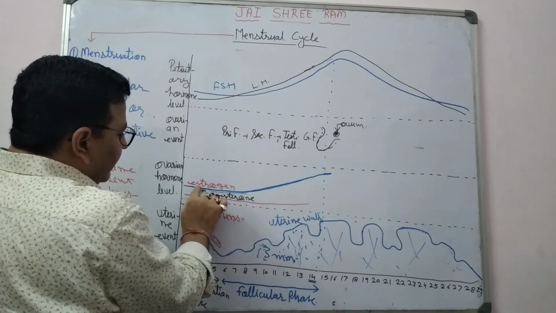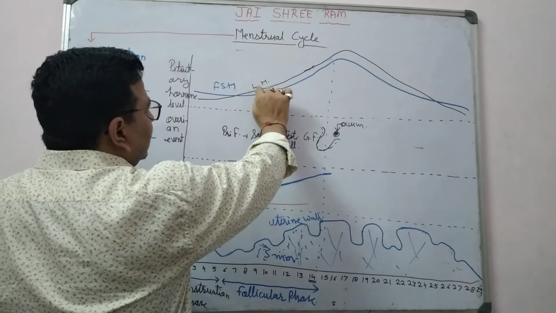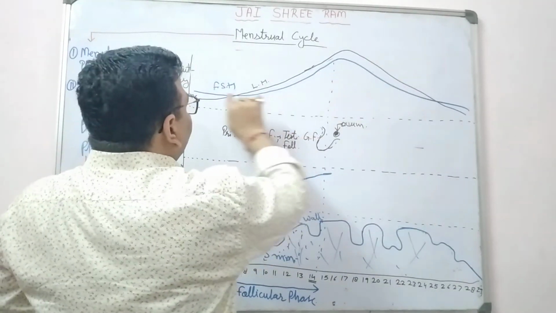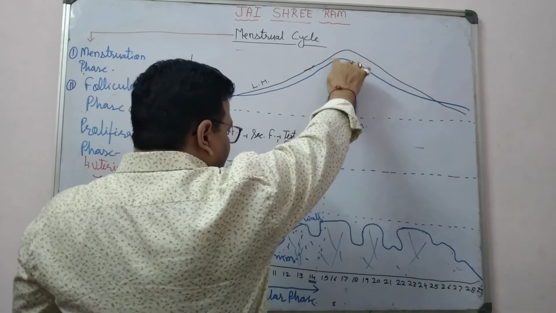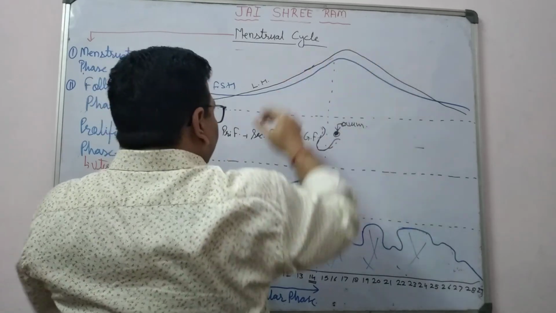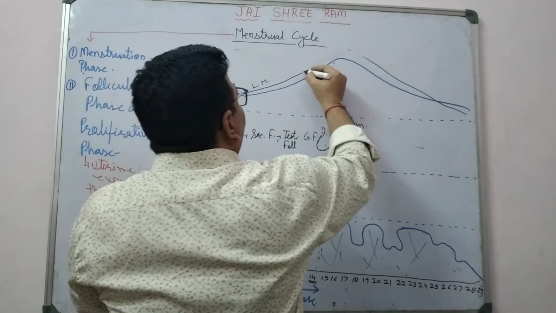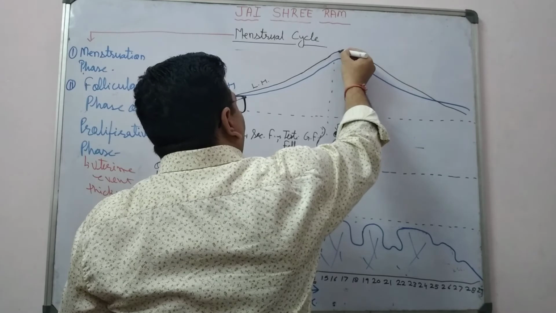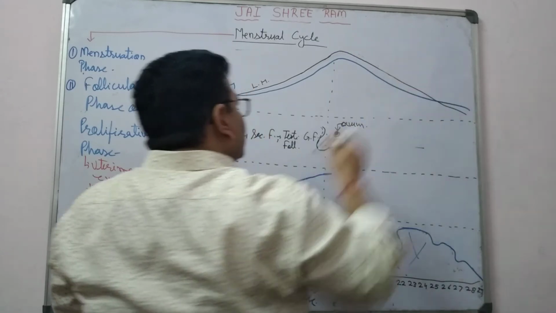As a result of high amount of estrogen, there is more rapid secretion of luteinizing hormone by anterior pituitary gland. As a result, follicle stimulating hormone and luteinizing hormone are at their highest peak at the mid of the menstrual cycle, about the 14th day. यहाँ पर आप देखेंगे जो luteinizing हार्मोन है ये अपने हाईएस्ट पीक पर होता है. Okay, it is present at its highest peak.